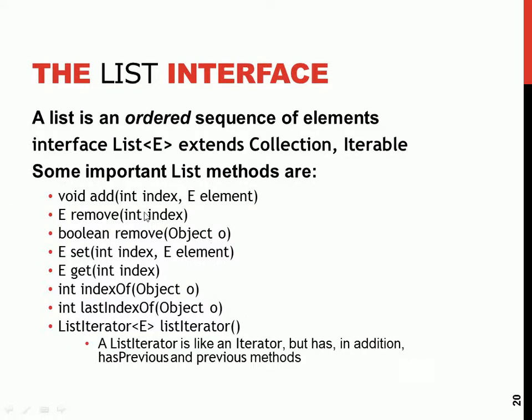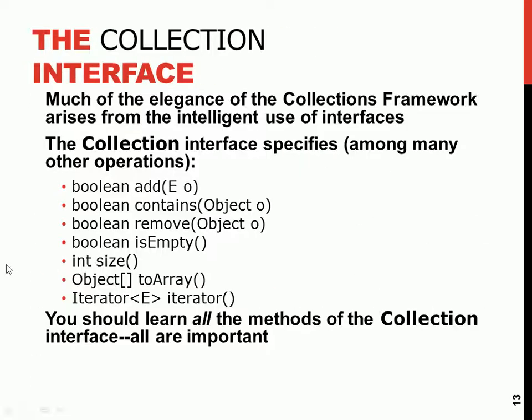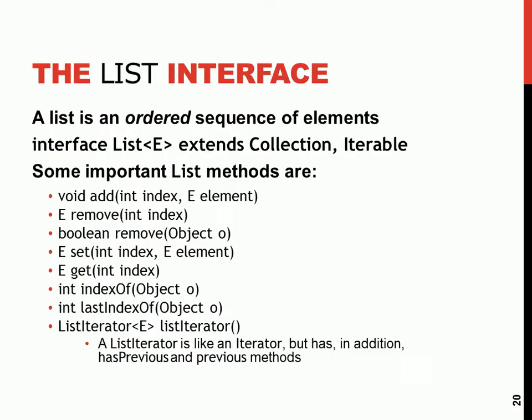Remove. If you want to remove, given the index, it will return you the item. Then remove the object. This one will return you true or false, and this remove is coming from the superclass. The same remove, this one returns boolean. So you have two removes. Either the one that returns you the element when you give it the index, or the one that will take the object directly and return true or false, whether it was successful in deletion.